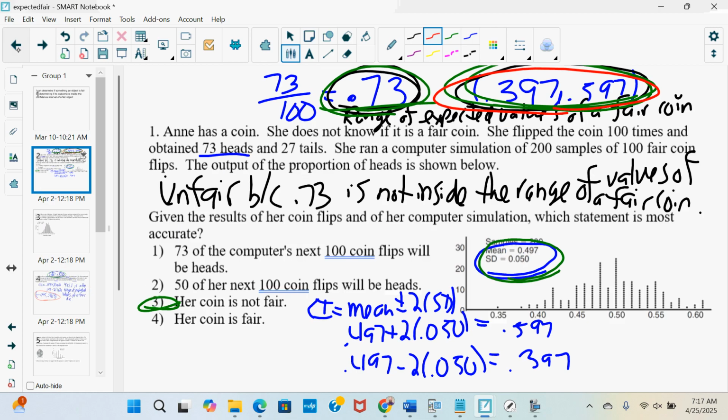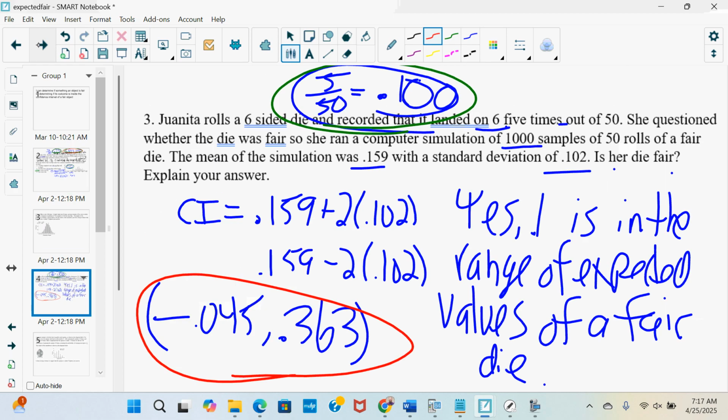If Anne's output is in the range of expected values of a fair coin, then it's fair. It's not, so it's not. If Juanita's output 0.1 is in the range of expected values of a fair die, it's fair. It is, so it is fair. That's it. Find the confidence interval, see if their output is inside. If it's inside, it's fair because it's in the range of expected values of a fair object. If it's not in the range of expected values of a fair object, then it's not.